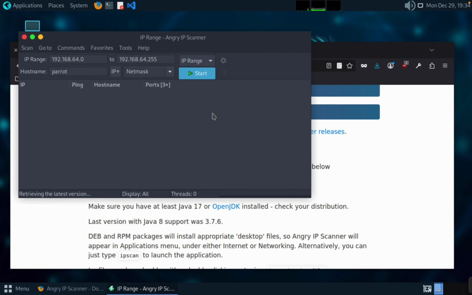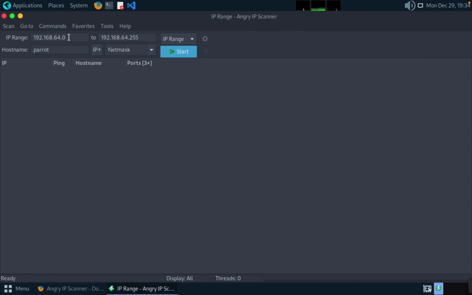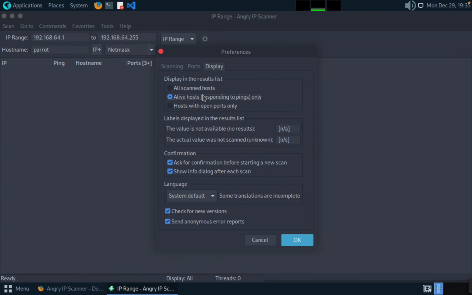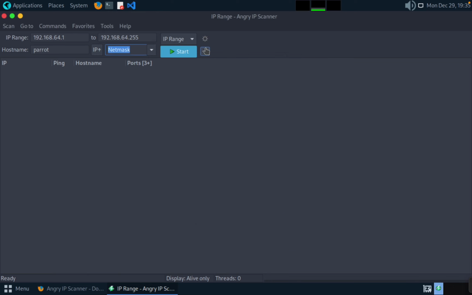This is the Angry IP Scanner. You can give here the entire network you have. I am giving 1 here and 255 here because we have a network up to 256. So it will scan 1 to 255. We have to change something here. Alive hosts, we only need alive hosts. No need for showing any other hosts which are not alive.